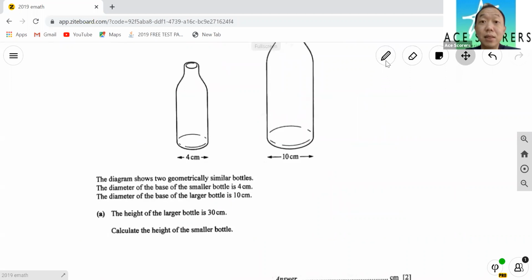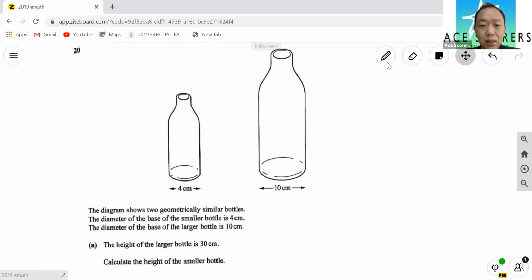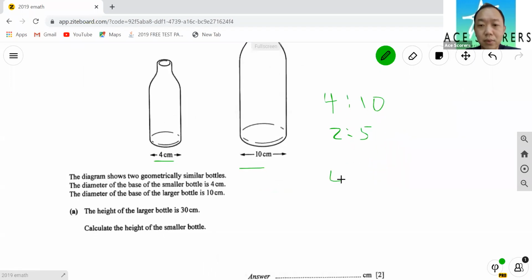Okay, so this is similar and congruent. Right. Now, what do you need to know in this part? Similar in terms of the length. If the small one is 4 is to 10, the ratio will be 2 is to 5. Now 2 is to 5, you want to square it, becomes 4 is to 25. Okay, because this is what we call the linear scale, and this is called the area scale. Okay, linear scale, area scale.